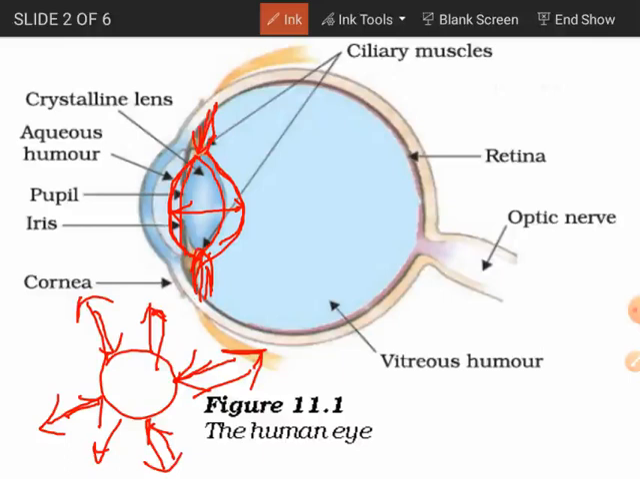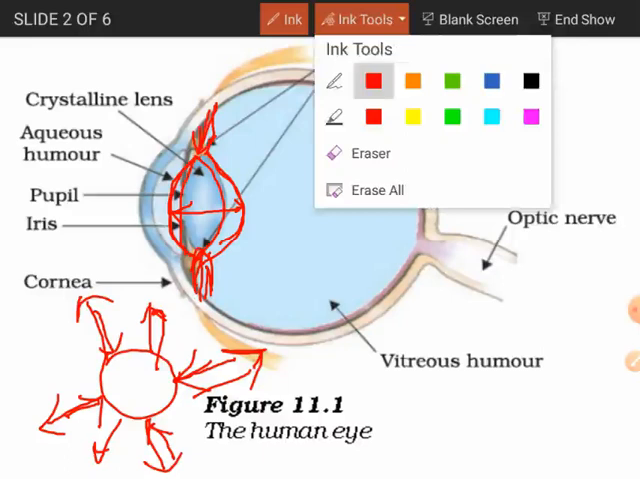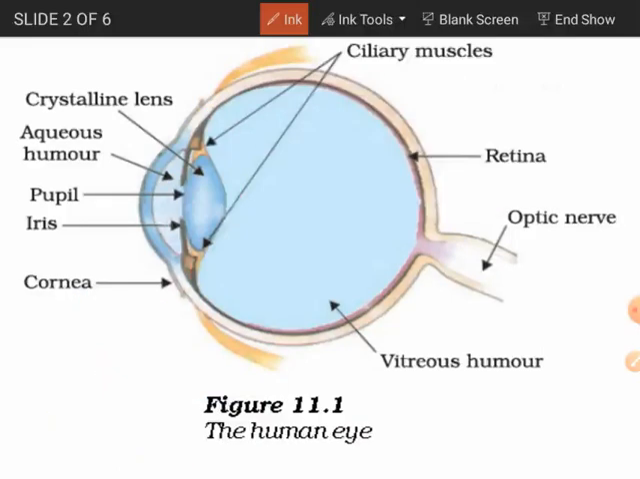Let me see whether we can complete it or not. Now let me remove it. Okay, now like this, see. This retina, as I told you, acts as a screen, right? This retina consists of a very large number of very sensitive cells, sensitive to light. It consists of a very large number of light sensitive cells.